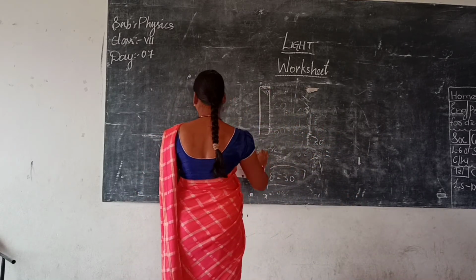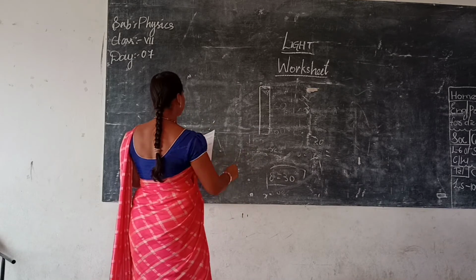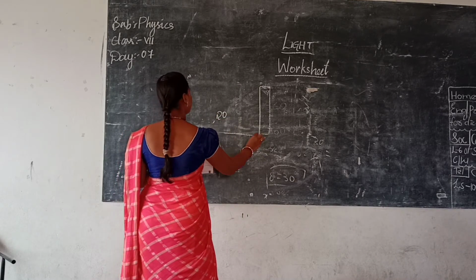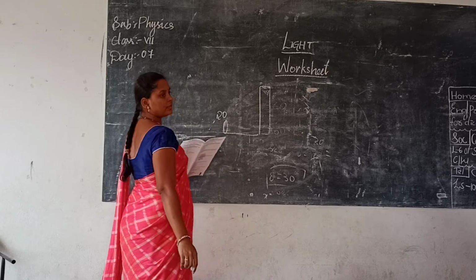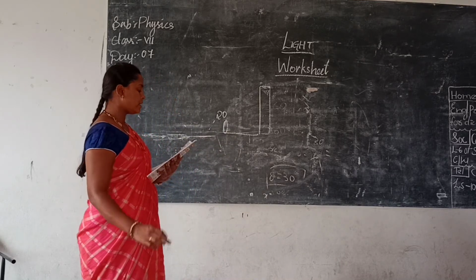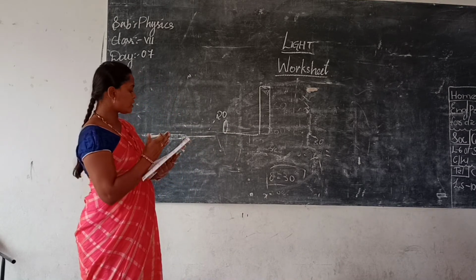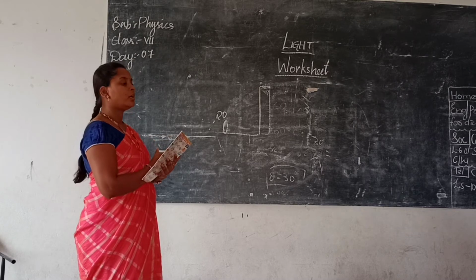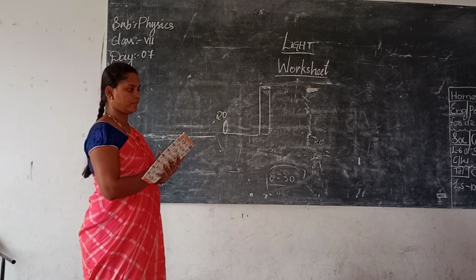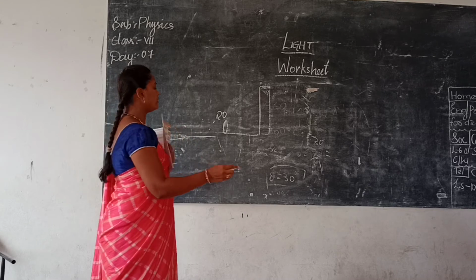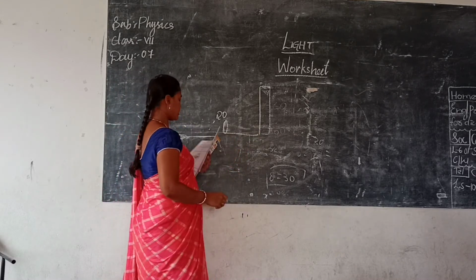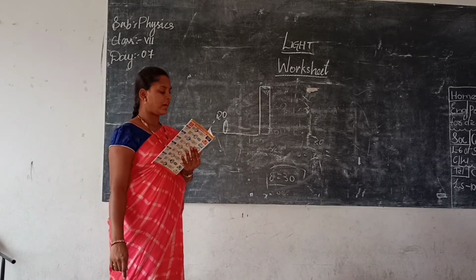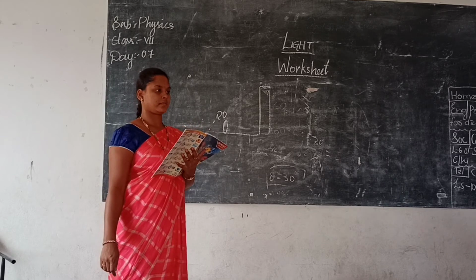In front of a mirror, the object is at a distance of 20 centimeters. The image is also moved by how much? 20.